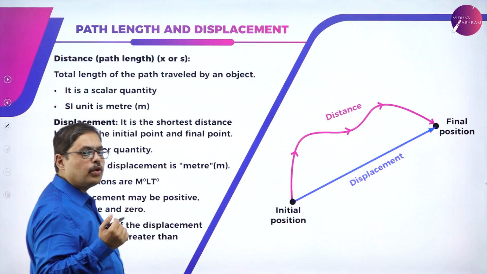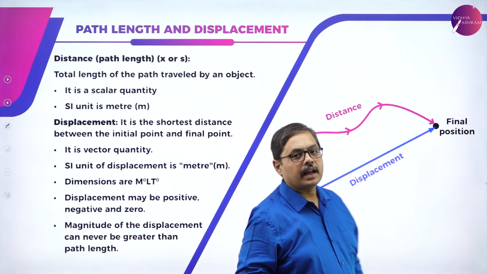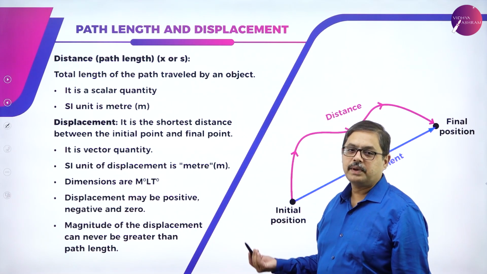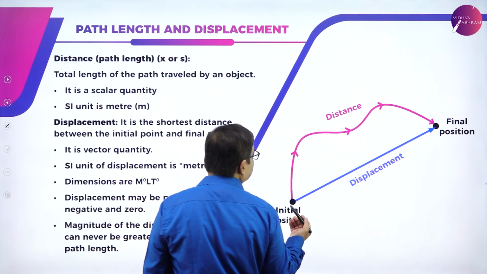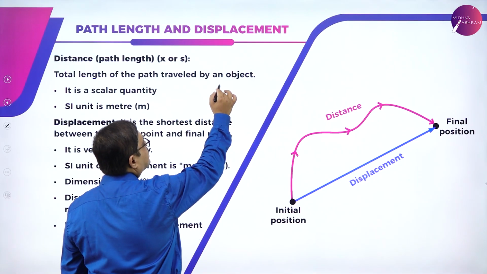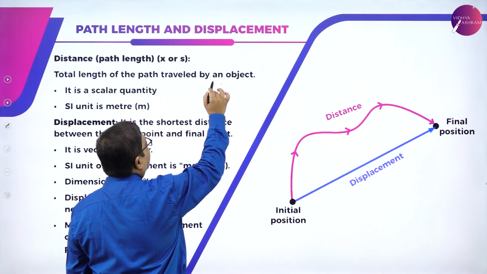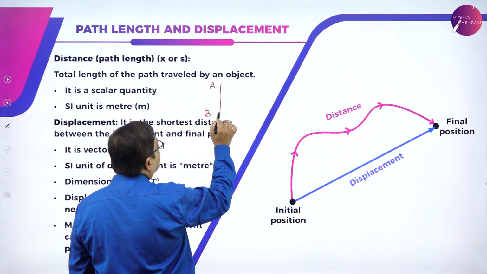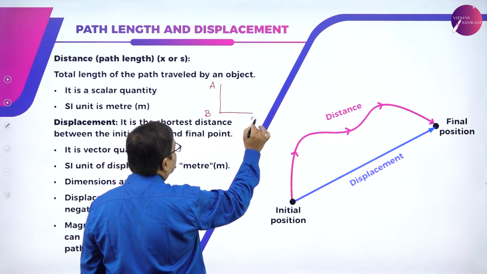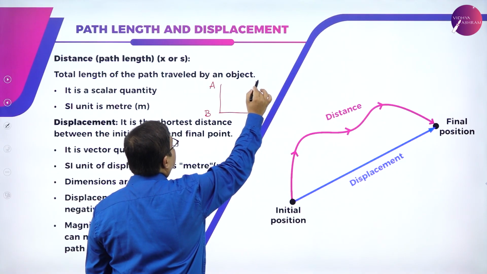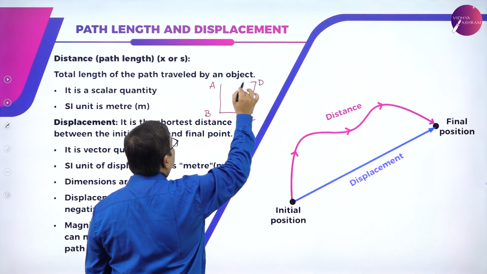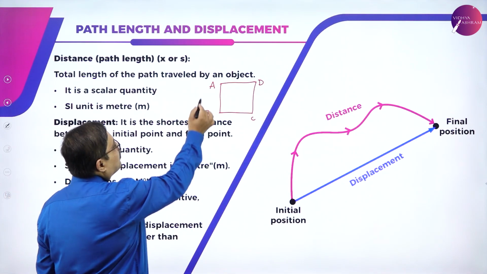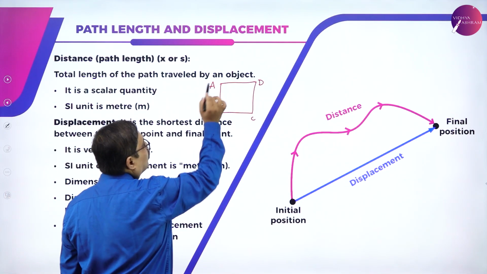Now let us check 2 more important terminologies: what is path length and what is displacement. Let me try to explain this with the help of a simple example. Suppose I am standing in position A. I travel to position B. Then I travel to position C. Then I travel to position D. Then I travel back to position A. This is probably what you do when you go from your home to your college and back to your home.